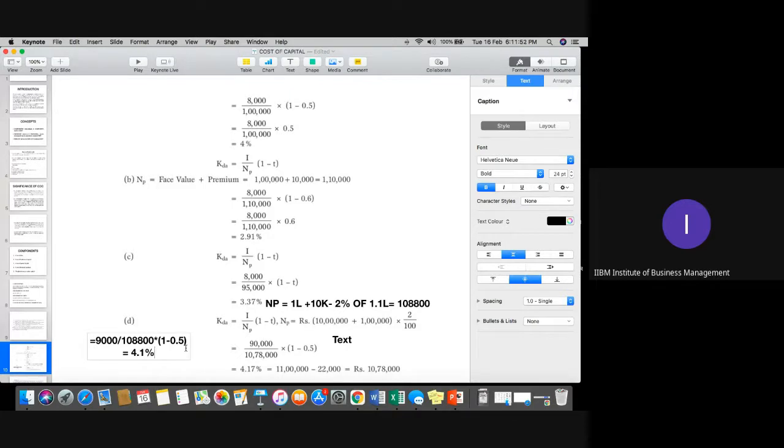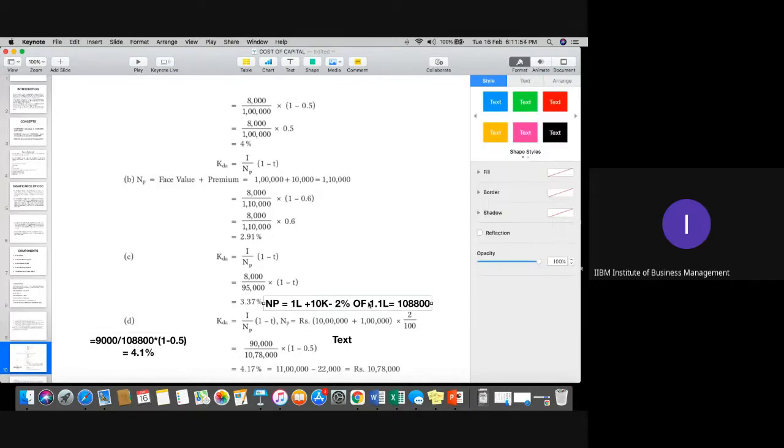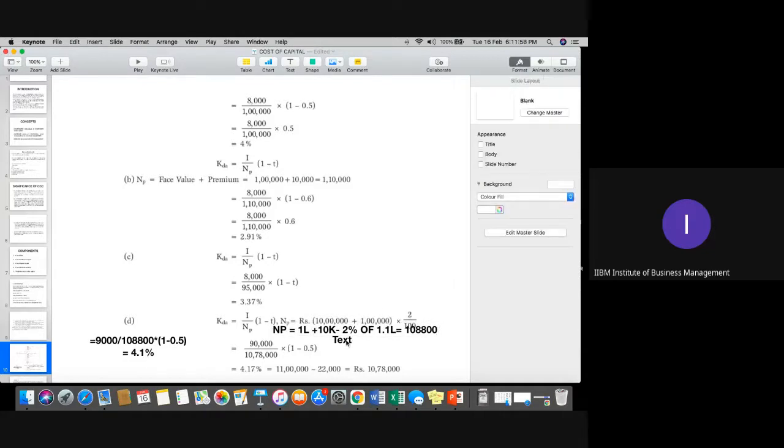It's a very, very simple question. Always remember, flotation cost would be applied only after adjusting your discount and premium. Clear, please?